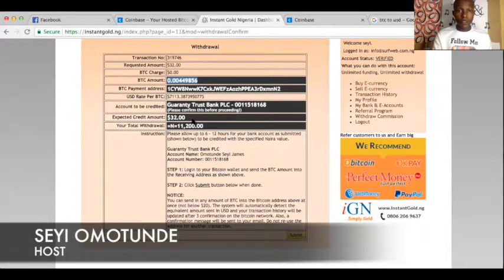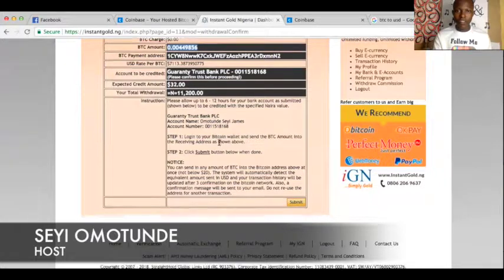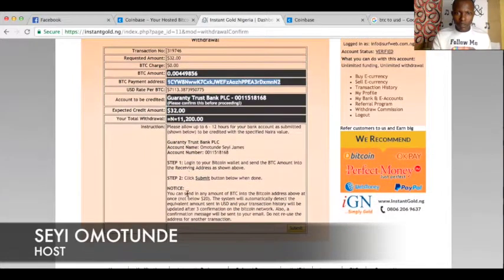So the USD equivalent rate of BTC, and it's 11,200 in Nigerian bank. So they still try to come, my name, and my account number. So can you see? So I'm paying to this. Okay, I'm paying to this because I'll just copy this, right? So the instruction is very, very important. Then I say, okay, log into your Bitcoin wallet, which is my company now, and send the said amount to the received address. Then click submit.